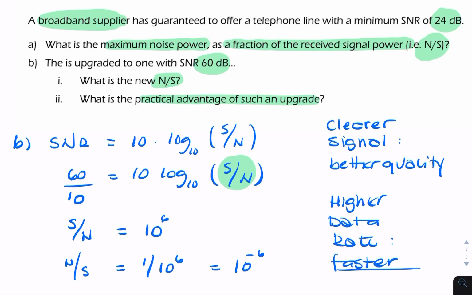So their internet, their broadband, will be faster because the maximum data rate is proportional to the bandwidth available and the signal-to-noise ratio. So this is the channel capacity. We haven't looked at the mathematics of this yet, but we've mentioned how the signal-to-noise ratio will impact the maximum data rate. So the practical advantage of such an upgrade is a higher data rate, faster communication.